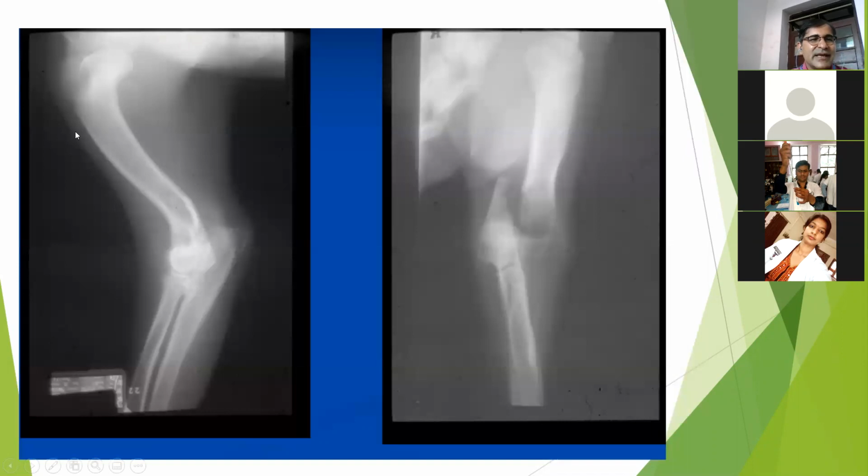Then now you see this X-ray. This one is a humerus bone, fracture in the humerus. I have taken this single view, but we cannot recognize whether a fracture is there or not. But on palpation or seeing the clinical sign of the animal, I am sure that there must be a fracture. So take another X-ray in a perpendicular, orthogonal view. Now you see, it is clearly visible that there is a fracture in the distal part of the humerus. So this is the importance of taking two views.